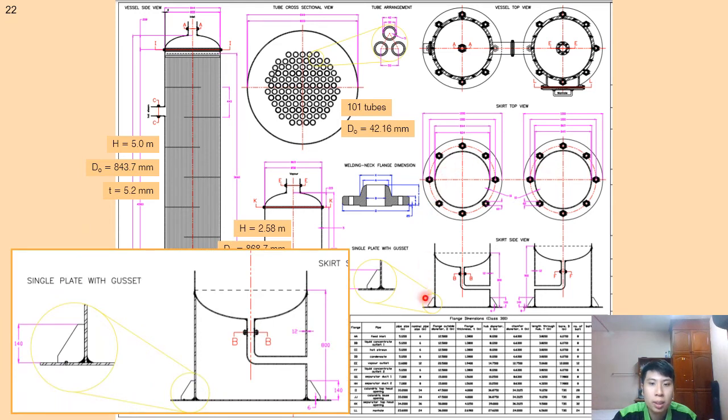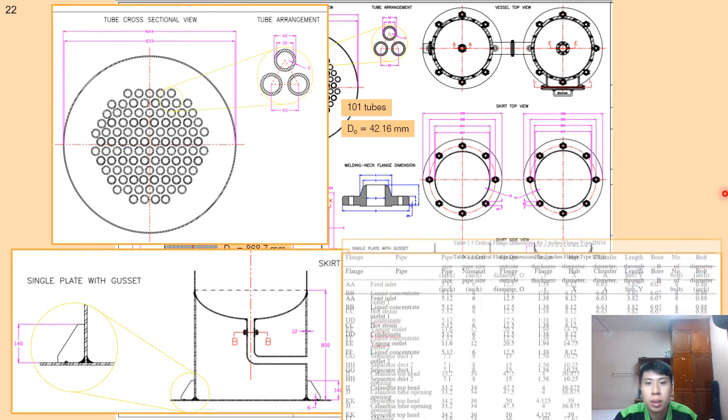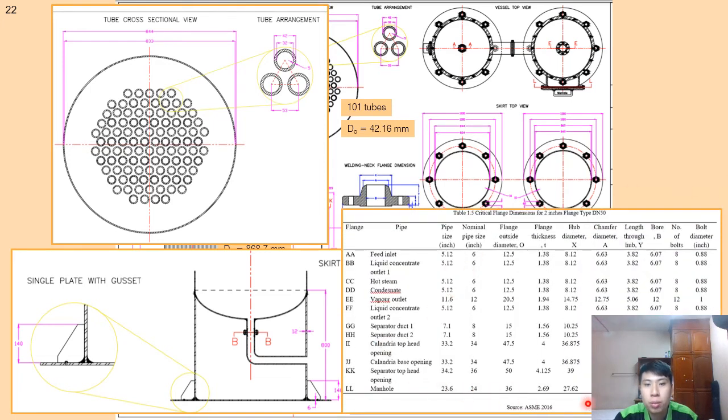So we are using a straight skirt support, and this is the single plate with a gusset used for the skirt support, and then we are using a triangular pitch. And these are the dimensions for the flanges.